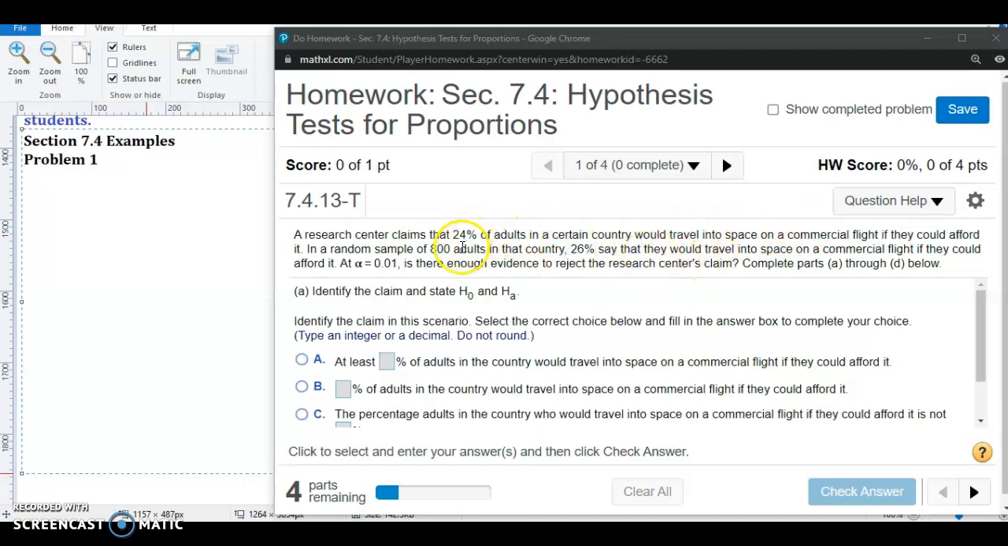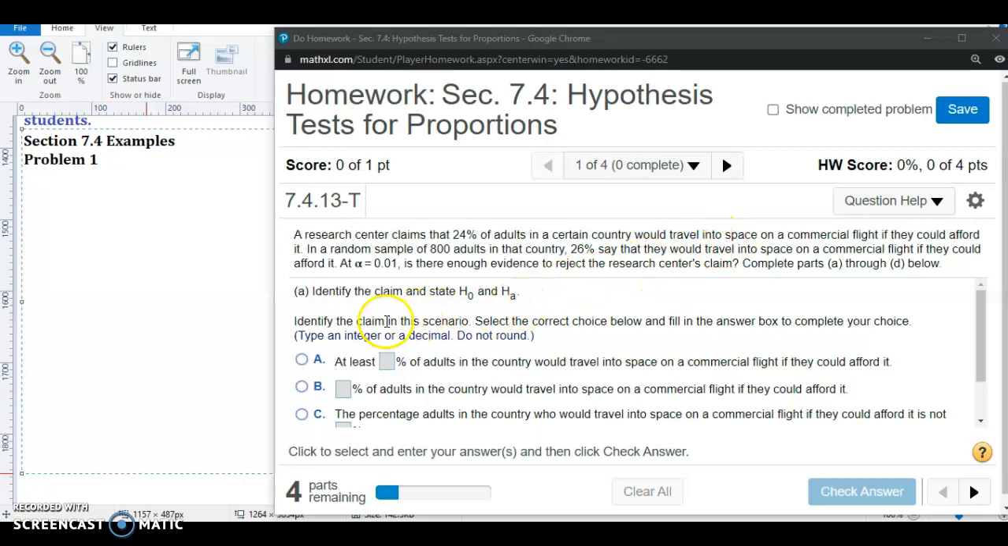So then we look at a random sample from the population. So we look at 800 of these adults from the population. We found that 26% of the sample said that they would travel into space on a commercial flight. So the 26% and the 24% are pretty close. So it seems like a reasonable claim to make, that about 24% of the population would travel into space.